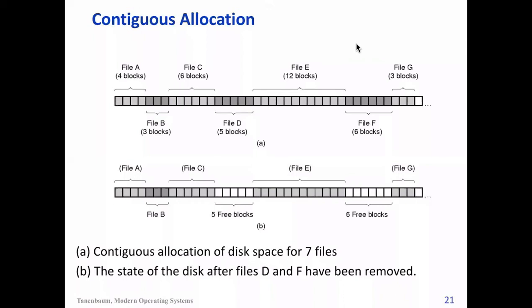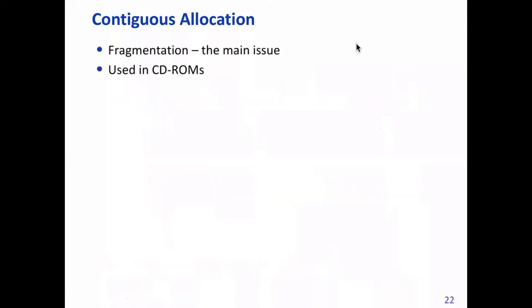You can see in the lower diagram, 5 blocks shown as white are free. Similarly, file F gets deleted, so there are 6 blocks here. Now if a new file request comes for 7 blocks, it cannot be fulfilled by this method, because although there are 11 blocks available, 5 plus 6, there are no contiguous 7 blocks available. This problem is called fragmentation.